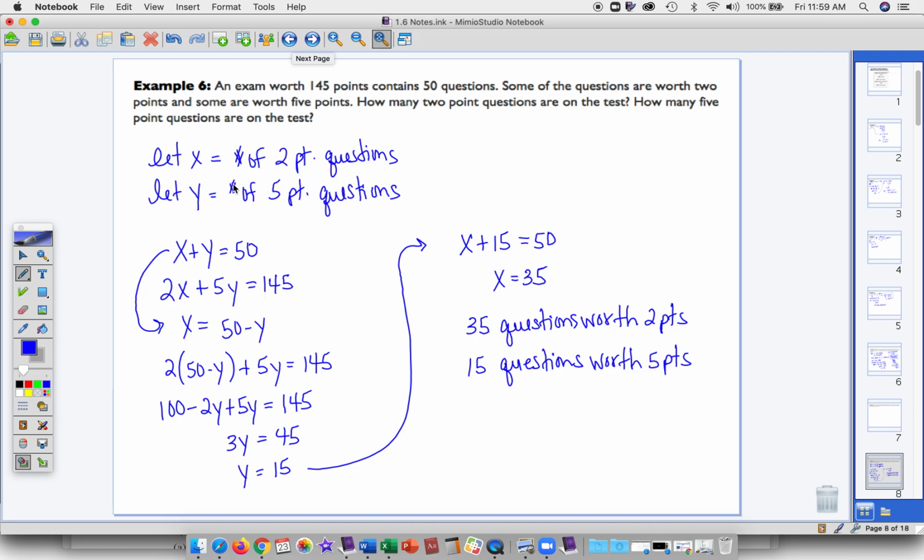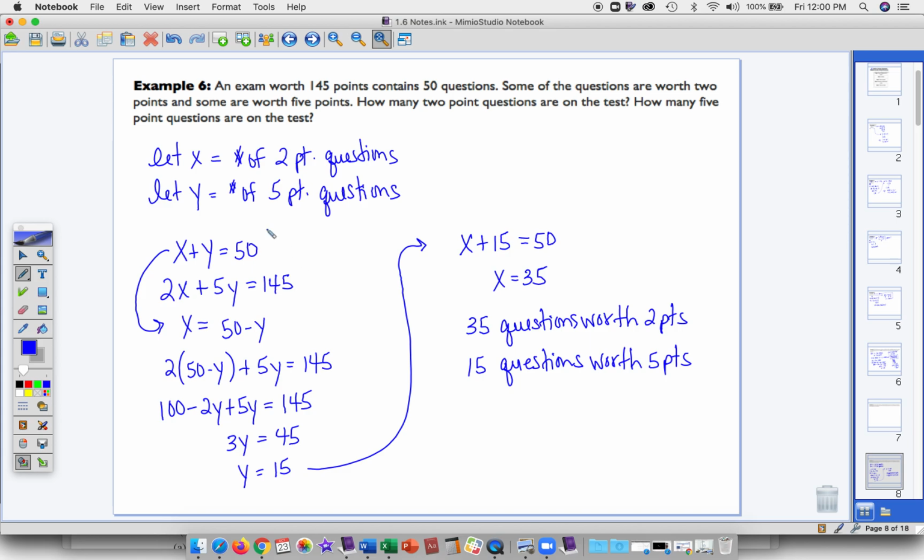So I let x equal the number of 2-point questions and y equal the number of 5-point questions. So since there's 50 questions total, x plus y equals 50. So for the 2-point questions, that's my x. So 2 times x plus 5 times y for the 5-point questions equals the total number of points.